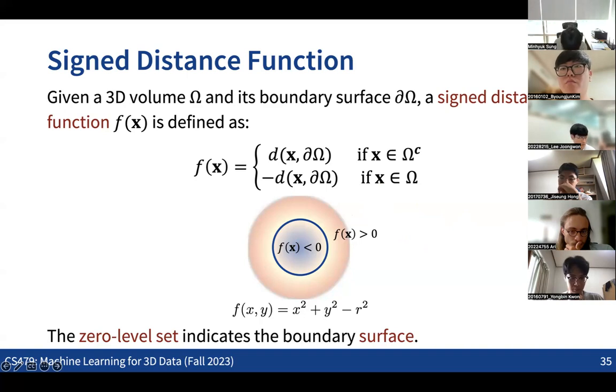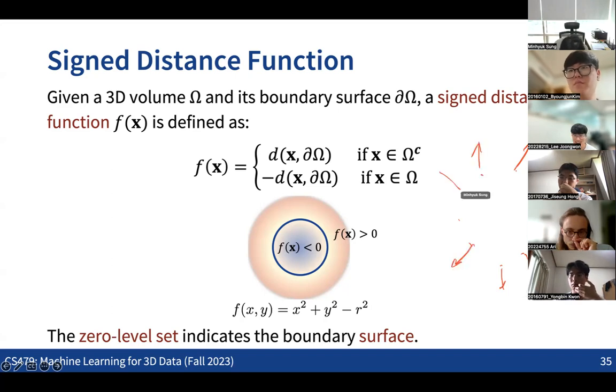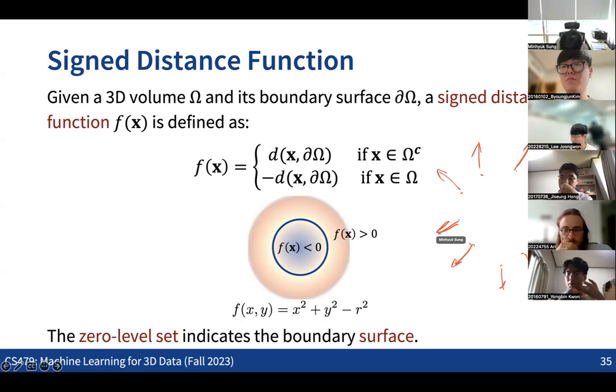Yeah, so this is one way that we can define some kind of implicit function for either 2D or 3D shapes. Then let's think about the case that we have a set of points. If we have the set of points and also the surface normal information like this, and let's assume the normals for each point are consistent in terms of orientation, for example all the normals are heading outside of the shape, we want to recover the shape like this, right?